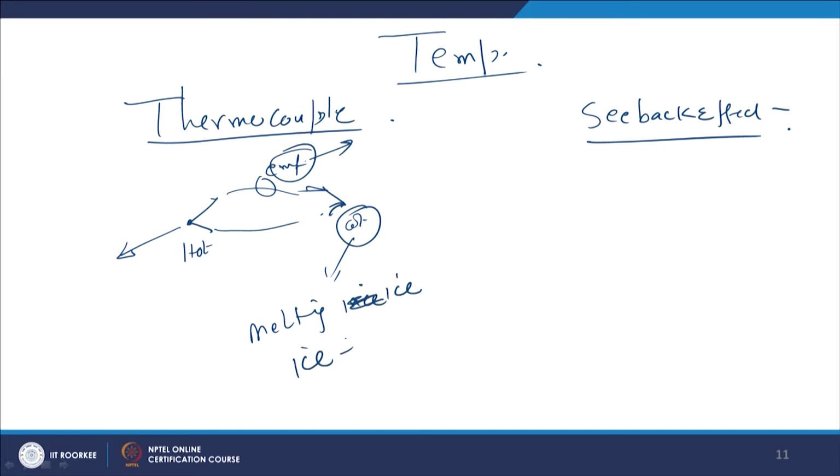If you fix the cold junction, then variation in hot junction will be reflected in variation in EMF. The cold junction is normally fixed as melting ice, means ice plus water, and this is pure water or triple distilled water or demineralized water, right. So, the temperature of this is 0 degree centigrade. Now, this temperature is fixed. Now, hot junction temperature is measured and it is directly related with the EMF. So, thermocouple charts are available. Nowadays, instruments are coming with inbuilt calibration. They just simply take the EMF and they display the hot junction temperature, right.